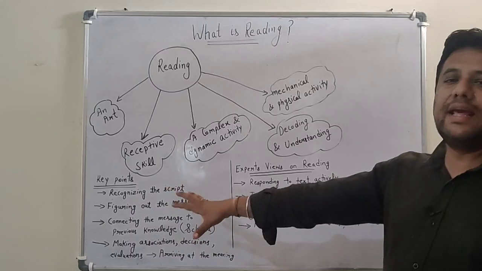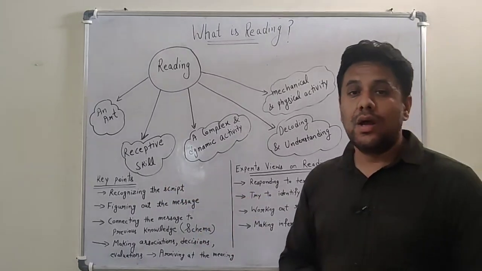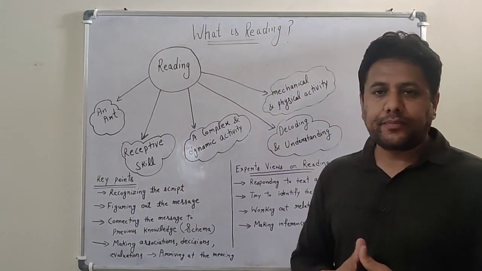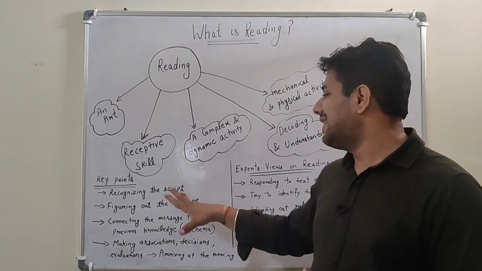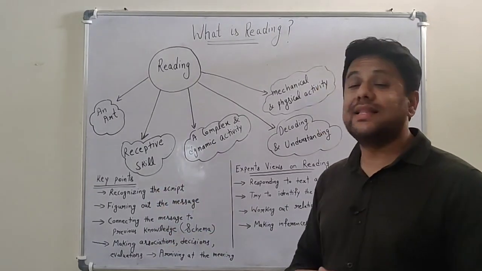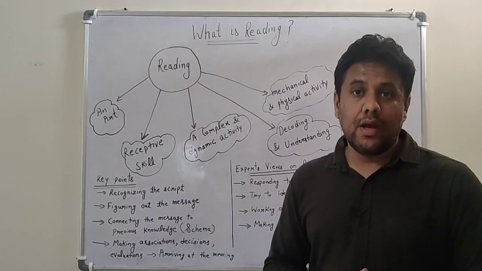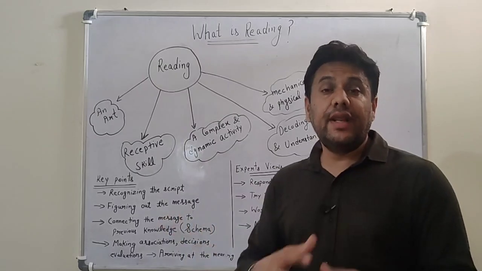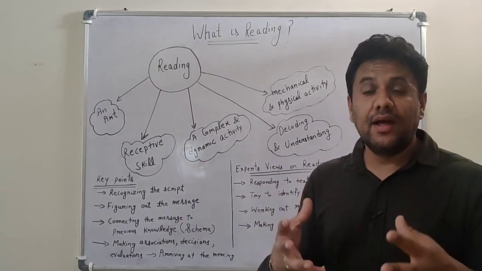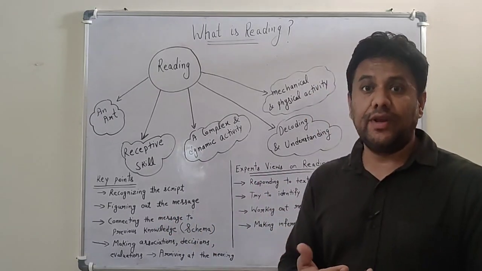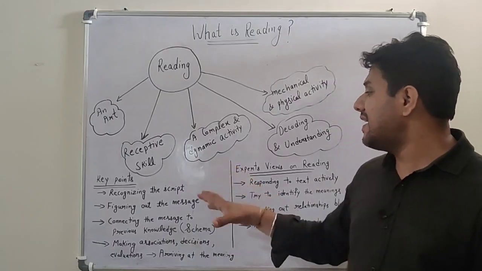There are certain key points which we have to remember while reading. What are the key points? The first point is recognizing the script. Whenever we read, we recognize the script. We recognize the letters, we recognize the words. So we recognize the script.